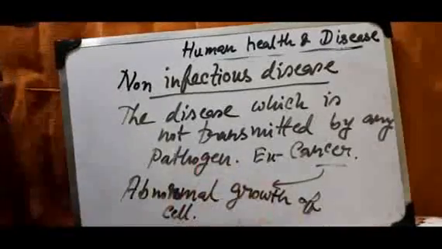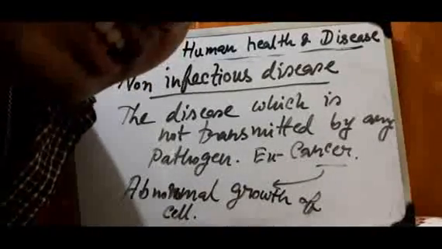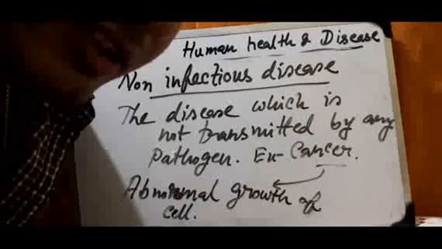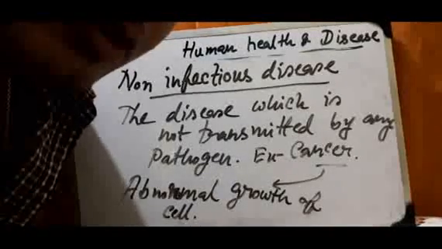So this is the whole concept of infectious and non-infectious, different types of diseases. Just learn it properly. So next topic I will start.